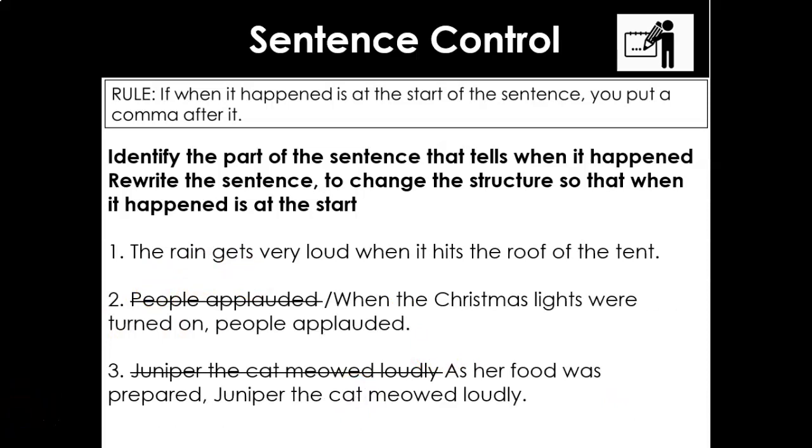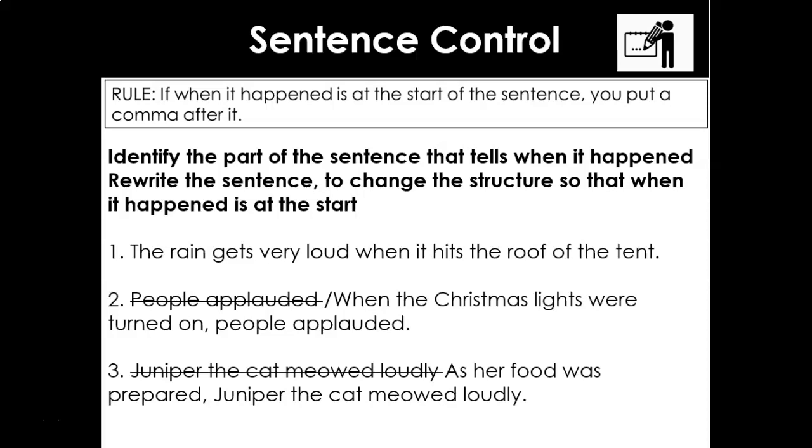Aha, so good. When the Christmas lights were turned on, comma, people applauded, full stop. So you can see that the Christmas lights were turned on was the when, and the people applauded. So for Juniper, as her food was prepared, Juniper the cat meowed loudly. So that's also telling us when. Really important when you're marking these for technical accuracy, your capital letter and your full stop, yes, they're boundary markers, but also we've got the comma now.